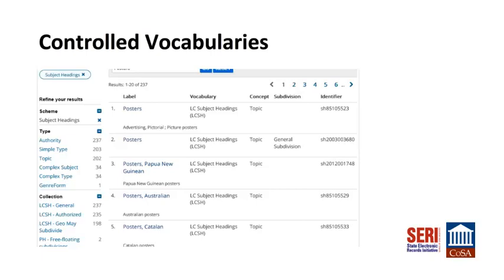Some examples of controlled vocabularies are the Library of Congress Name Authority file, Library of Congress subject headings, Library of Congress linked data, Art and Architecture Thesaurus Online, and Getty vocabularies.